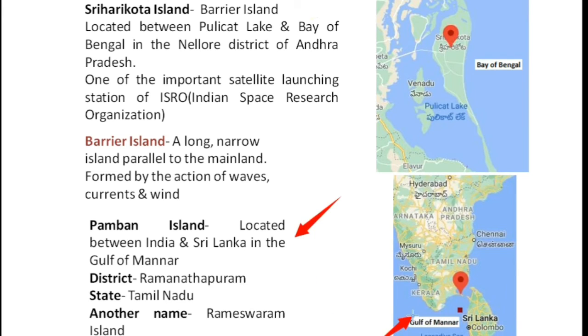Next is the Pamban Island, located between India and Sri Lanka in the Gulf of Mannar. Here we have the Gulf of Mannar. In this Gulf of Mannar, between India and the Sri Lankan mainland, we have this Pamban Island. It is situated in the district of Ramanathapuram in the state of Tamil Nadu. This Pamban Island is also known as Rameshwaram Island.